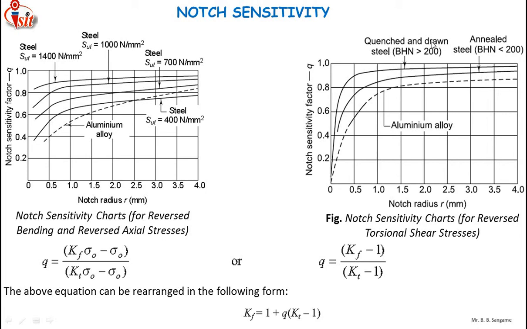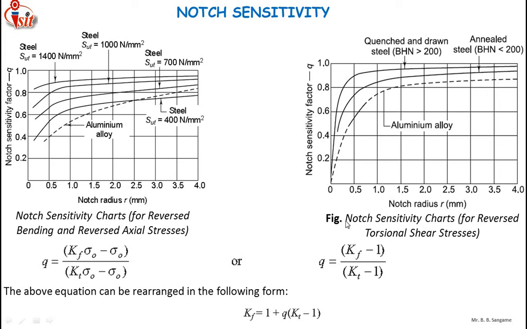The remaining curves: this is the curve for the annealed steel, which has a Brinell hardness number less than 200. This is the curve for the quenched and drawn steel. You can see that for the quenched and drawn steel and also for the annealed steel, the notch sensitivity factor is comparatively less than for the aluminum alloy.